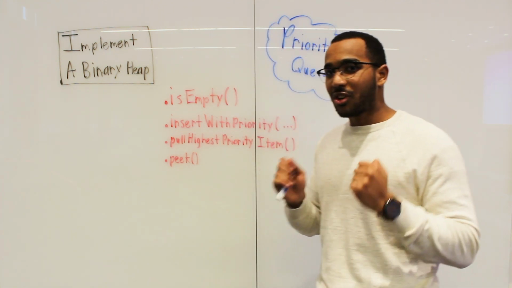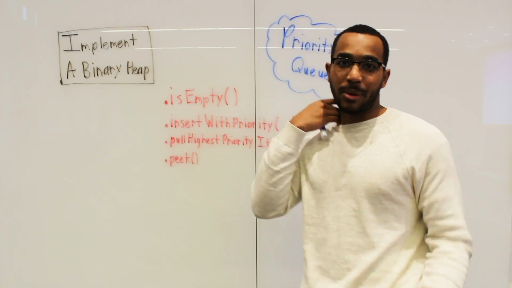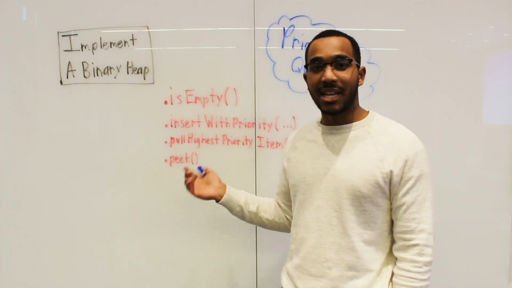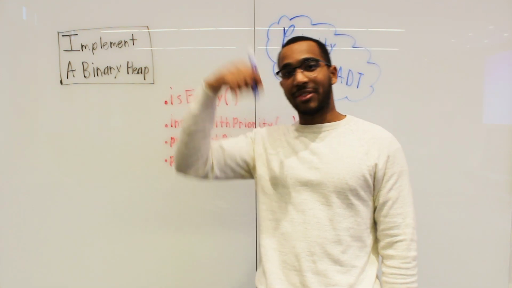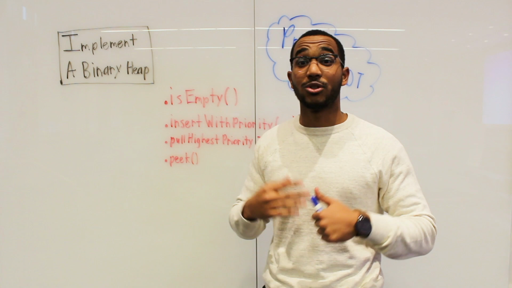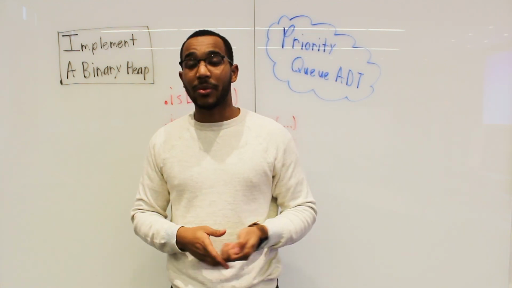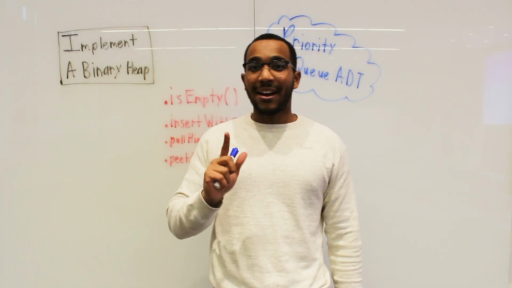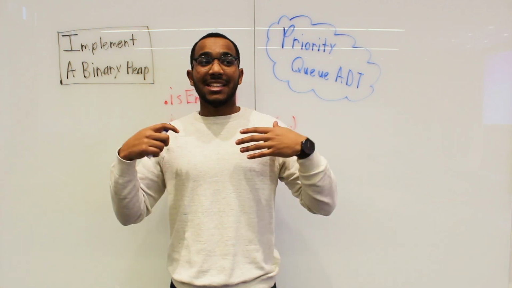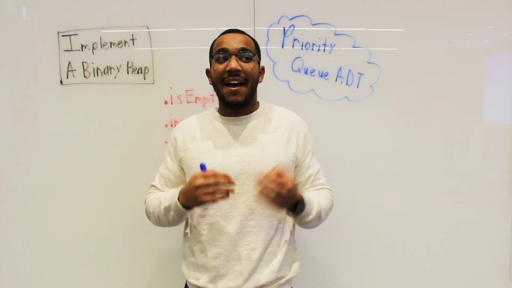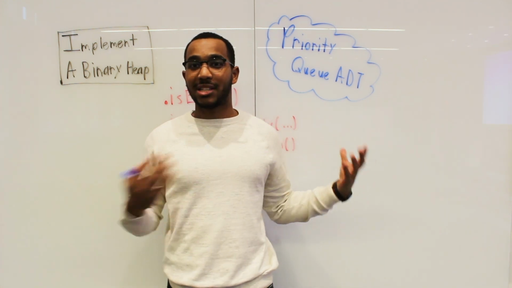So now we're starting to see how this is going to shape how we implement a heap. And then, of course, we can peek an item, so we can just see the item at the top of the priority queue, which is going to be the highest priority item. So now let's look at what a heap is, and let's see the types of heaps we have and how they implement this abstract data type.